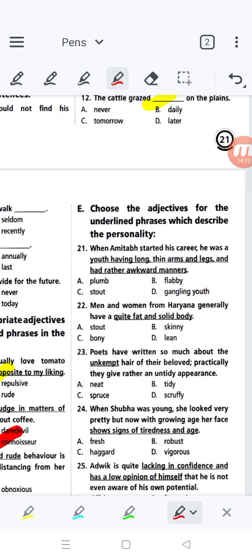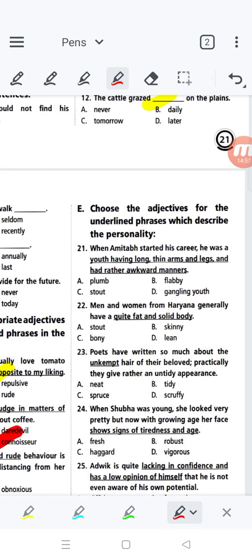See question number 21: when Amitabh Bachchan started his career, he was a youth having long, thin arms, legs and rather awkward manners. The description is about Amitabh's starting career. So what is given? The underlined words: youth having long, thin arms, legs and rather awkward manners.